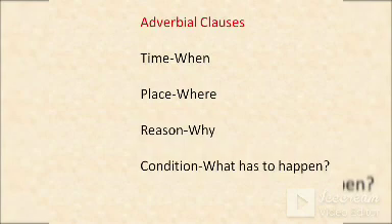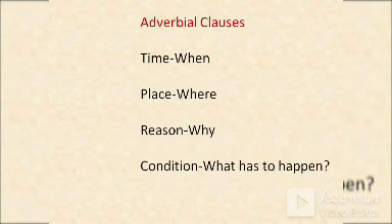So these adverbial clauses show the time of an action, place of an action, a reason for that action, and in what condition the action has taken place. So if you remember these four situations, you can understand adverbial clauses very easily, and you can identify them very easily with these clue words.